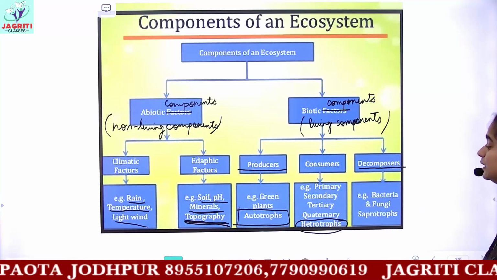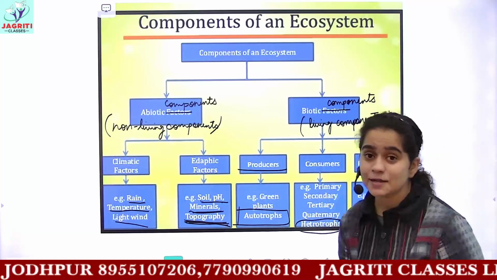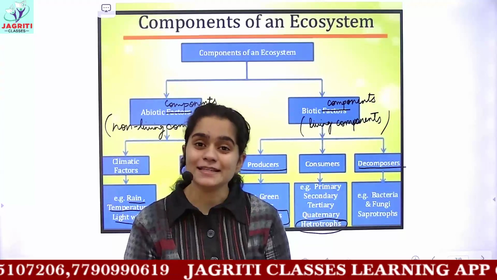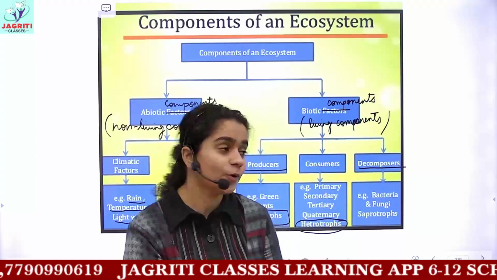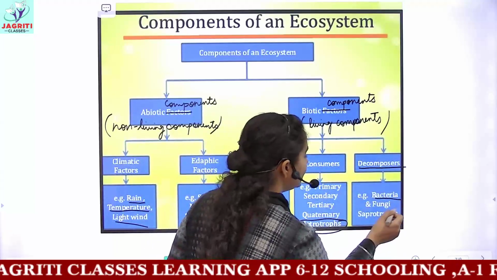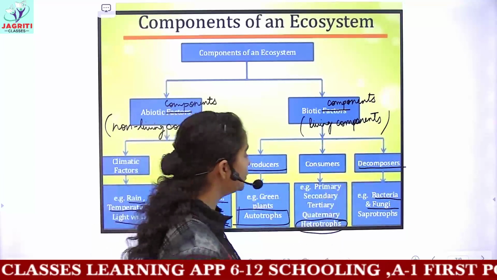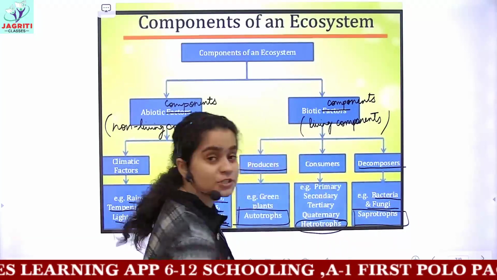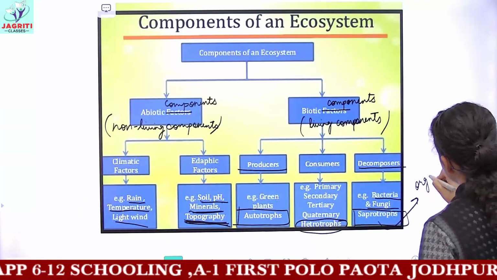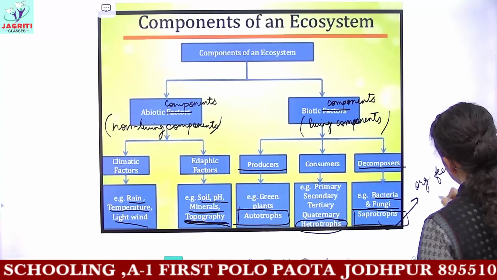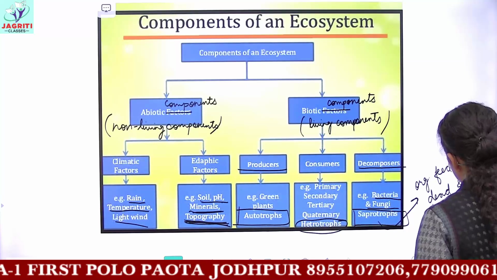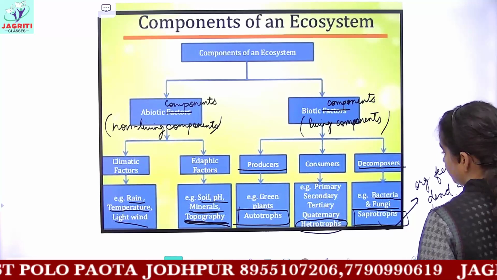I told you already, decomposers are the microorganisms which help in waste decomposition. That is, breaking down of waste from complex to simpler forms is done by decomposers, and examples of decomposers are bacteria and fungus. So these decomposers are also called saprotrophs. Saprotrophs means the organisms which feed on dead and decaying matter. So the organisms which feed on dead and decaying matter are called saprotrophs.